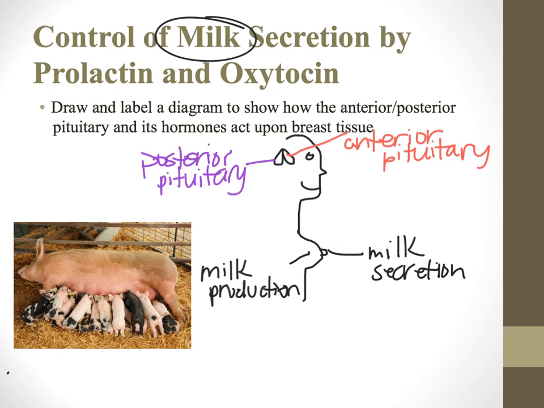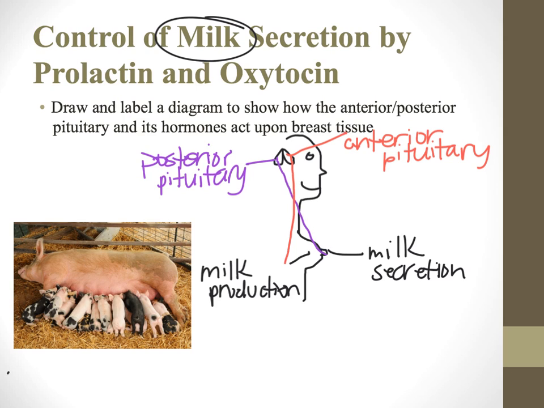Now, the problem here is that the posterior and anterior pituitary kind of do this crisscross. The posterior pituitary actually secretes oxytocin, which is responsible for milk secretion, while the anterior pituitary secretes prolactin, which has more to do with milk production.